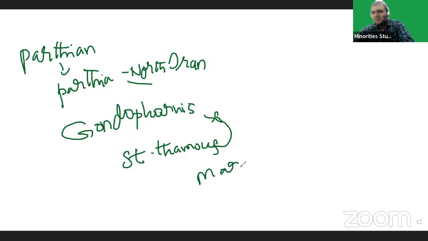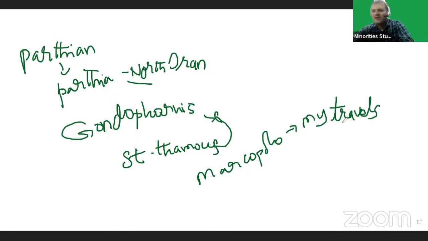During the Kakatiya period, Marco Polo visited India. Marco Polo wrote a book called My Travels. In this book, Marco Polo explained that he saw the tomb of Saint Thomas near Madras. The tomb of Saint Thomas near Madras. This is also very important.